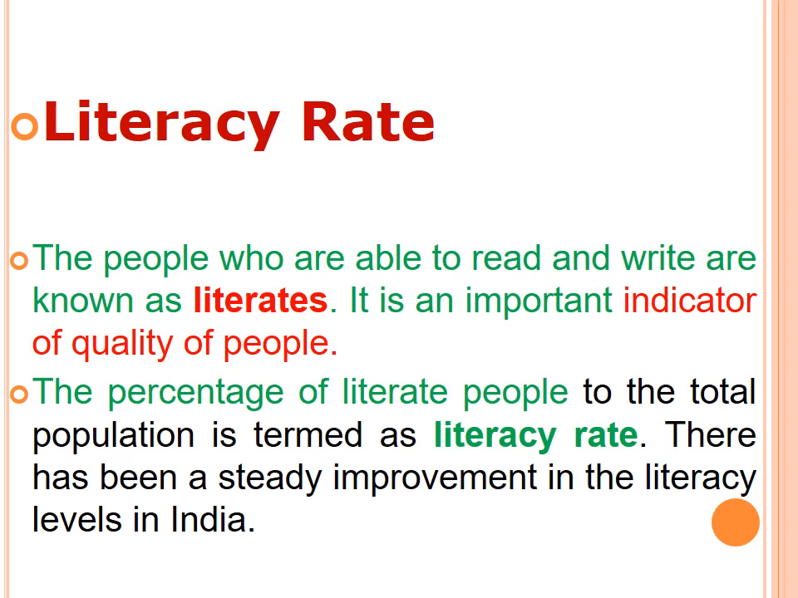Quantity of people, that is population. Quantity means what? அளவு, எவ்வளோ பேர் இருக்காங்க, that is quantity of people, that is population. Got it? The quality of people is literacy rate. அவங்களுடைய தரம், பீப்புளோட தரம், எவ்வளோ பேர் படித்தவர்கள் இருக்காங்க அப்படிங்கிறத பொறுத்து தான் ஒரு நாட்டோட தரம் இருக்கு. Okay, the percentage of literate people to the total population is termed as literacy rate. There has been a steady improvement in the literacy levels in India. So in India, the steady improvement is there in the literacy level. Got it?